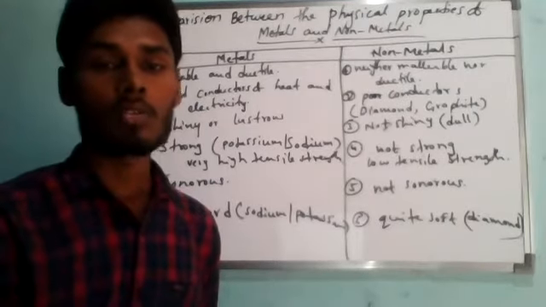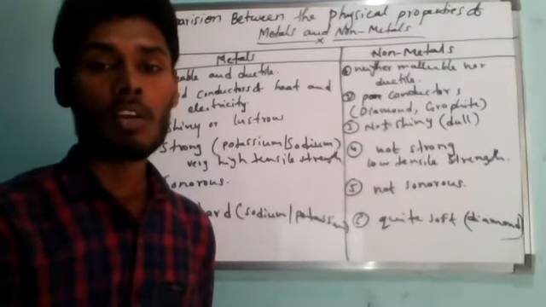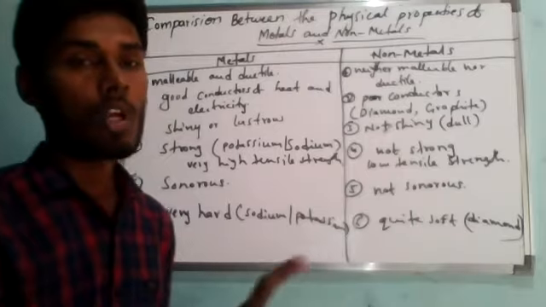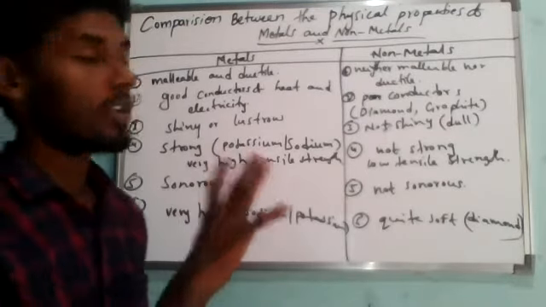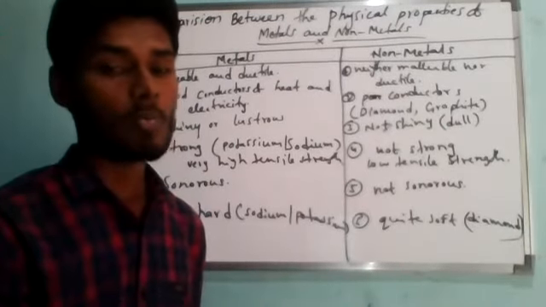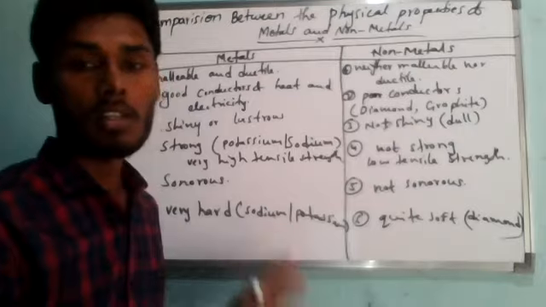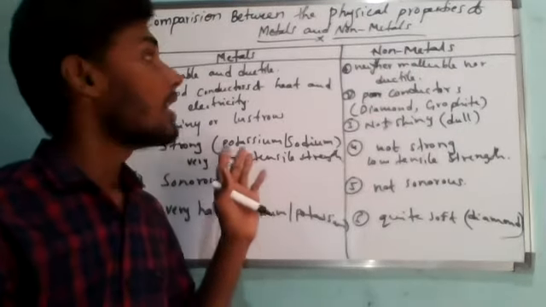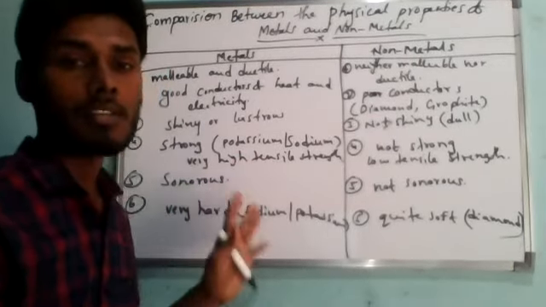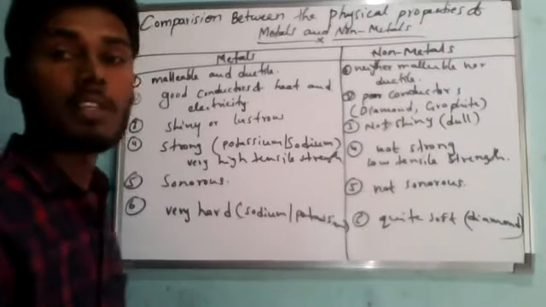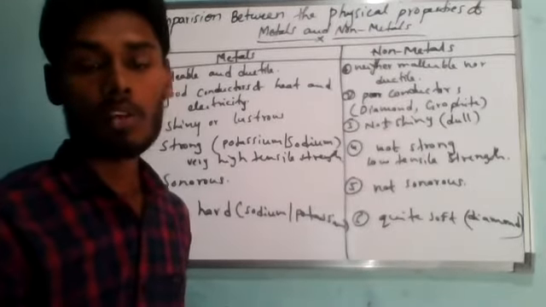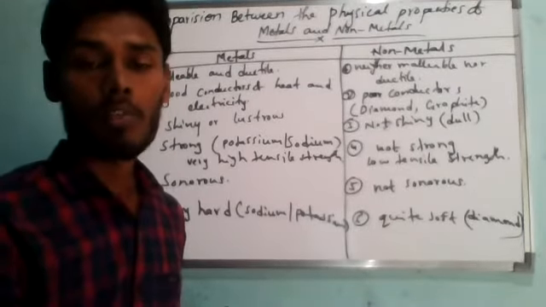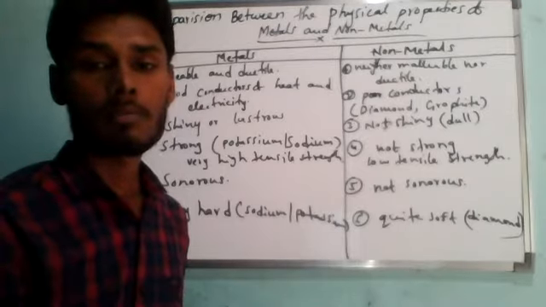Next, we are going to study the chemical properties of metals and non-metals. So you guys need to study all these physical properties. Whenever they ask you to write the differences between physical properties of metals and non-metals, you have to construct this table and write at least a minimum of 6 properties. Understood? Next we are going to study the chemical properties of metals and non-metals.